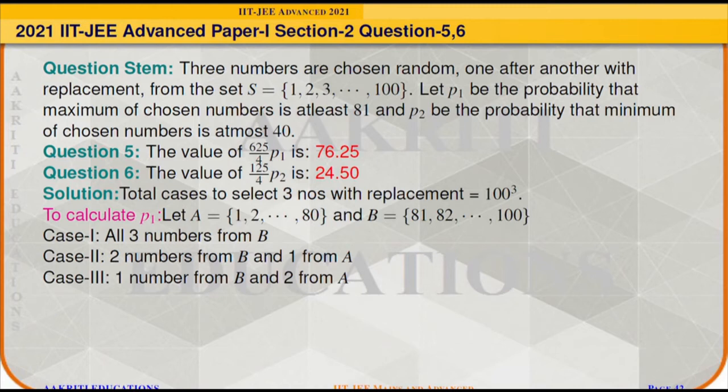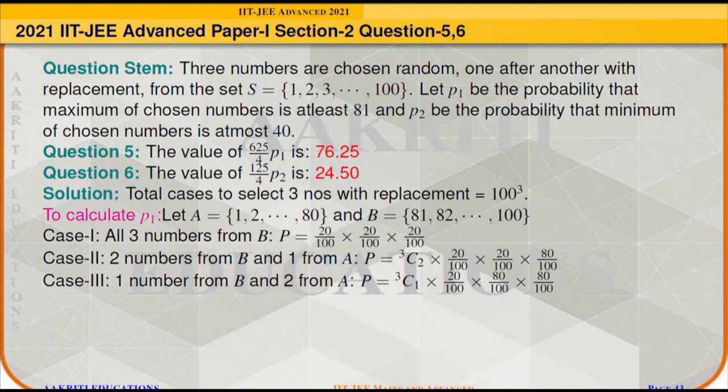Case 1, all the 3 numbers are from set B. The second case is that 2 numbers are from set B and 1 number is from set A. And case 3 is 1 number from set B and 2 numbers from set A. So if we find the probability of 3 numbers from set B with replacement, it will be 20 by 100 times 20 by 100 times 20 by 100.